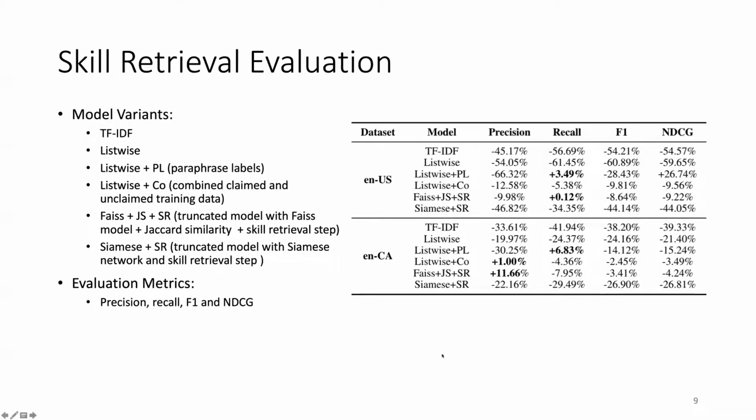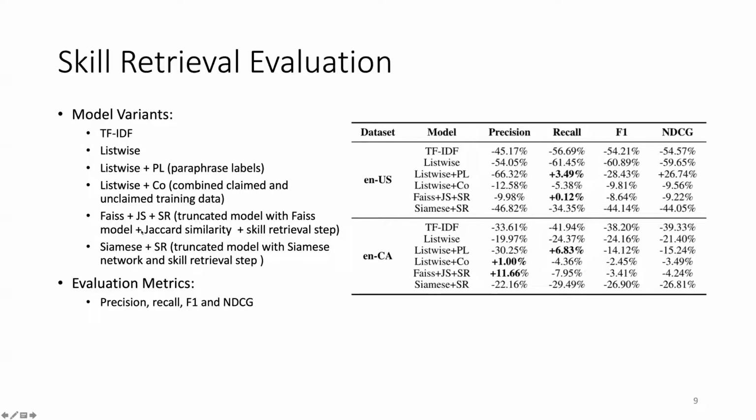The second one is the skill retrieval evaluation. In the skill retrieval module, we have multiple components. TF-IDF is for the Elasticsearch. Listwise is for the BiLSTM layer, and listwise plus PL is how we calculate those. Those are the truncated parts of our full model.